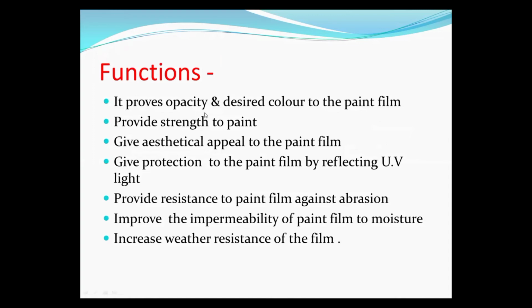So the first function is it provides opacity and desired color to the paint film. सगळ्यात महत्त्वाचं फंक्शन आहे या ठिकाणी पिगमेंट्सचं ते म्हणजे it gives desired color to the paint film. जेव्हा आपण डिझायर्ड कलरचा पिगमेंट पेंटमध्ये ऍड करतो त्या कलरचीच पेंट फिल्म आपल्याला भेटणार. This is the main function of the pigment. Second function is it provides strength to the paint. So these are pigments which give strength to the paint film. That means they increase the life of the paint. Their durability will be increased by the pigments. So this is the second function.